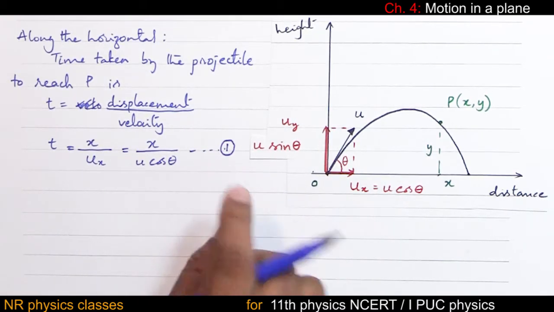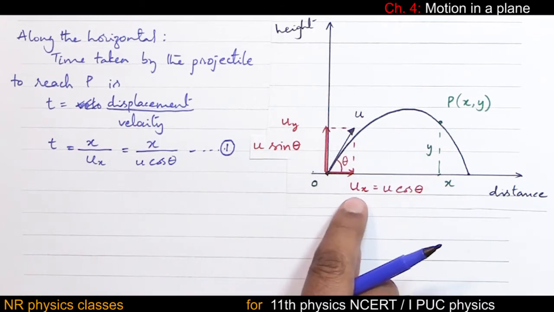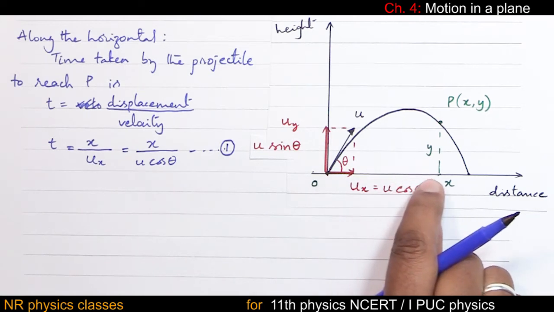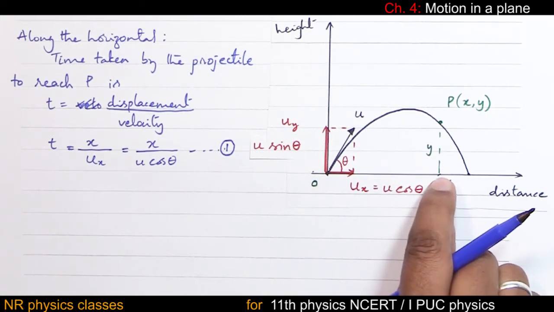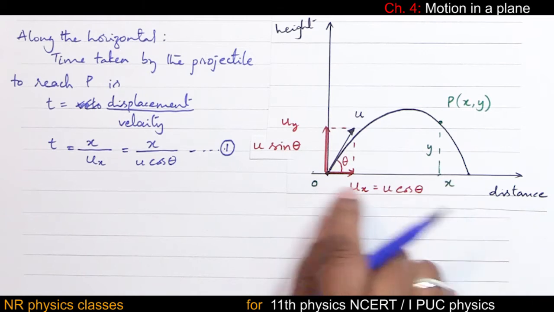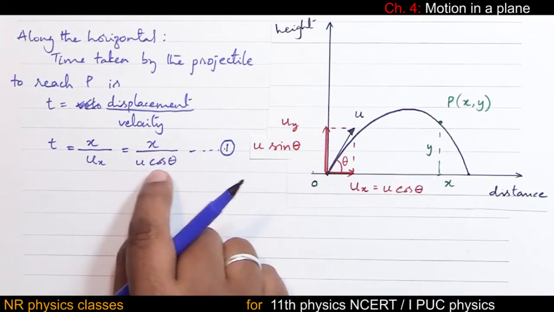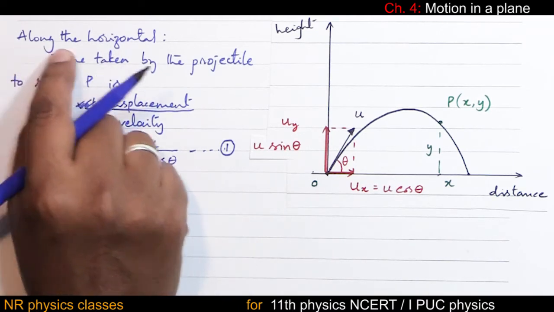Let me repeat. With velocity ux, the time taken by the projectile to cover displacement x, because the object has to reach P, isn't it? So the time taken to reach displacement x is x by u cos theta. That is along the horizontal.